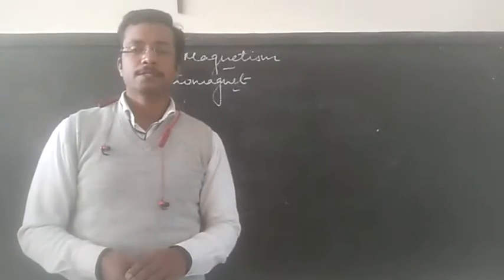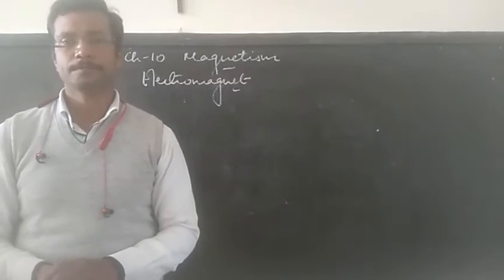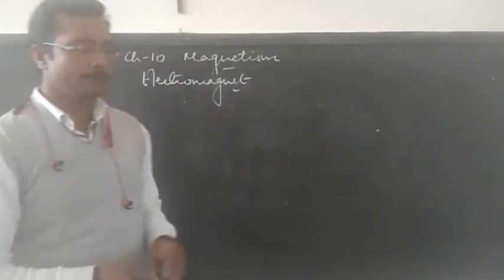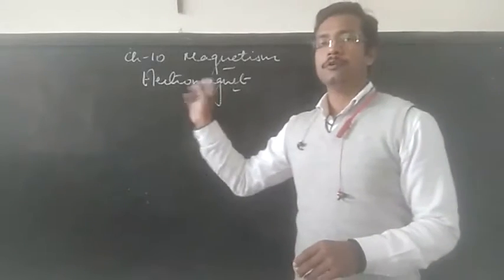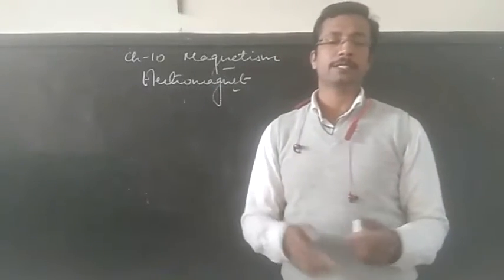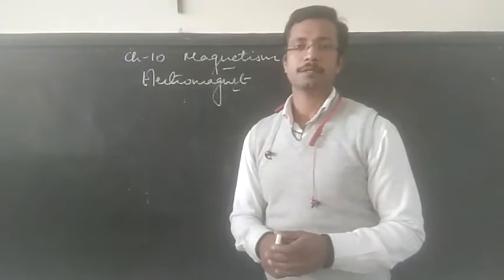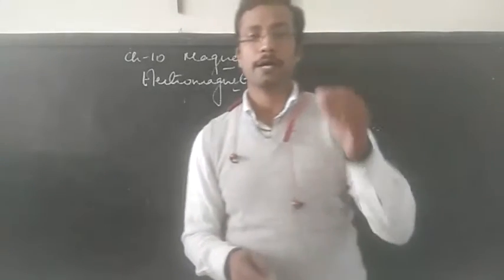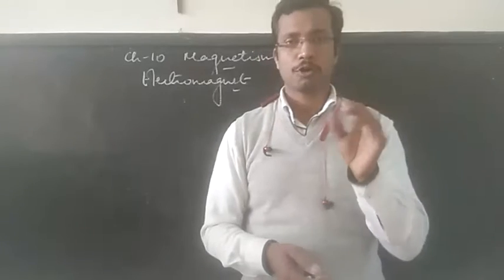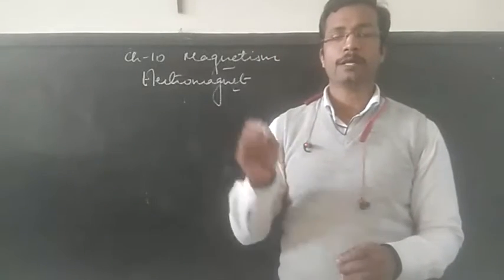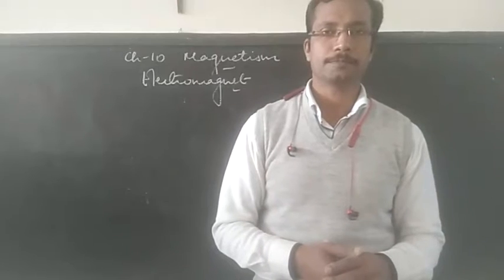Good morning, students. Our topic for today is electromagnet. As you can see from the name itself, this is the magnet which can be made from electricity. So we can define electromagnet as a strong and temporary magnet which is made from a soft iron when current flows in the coil wound around the iron bar.